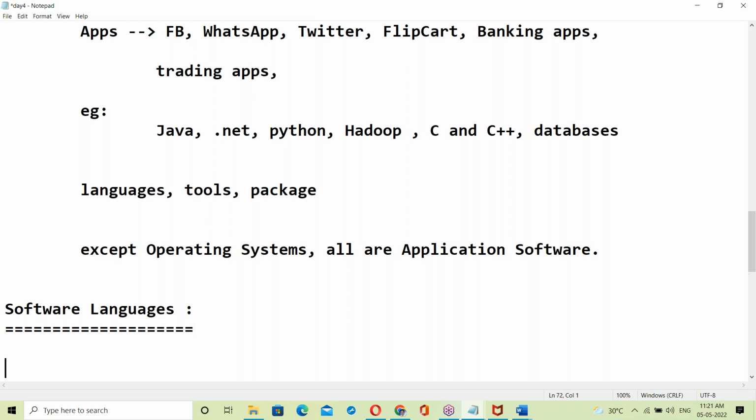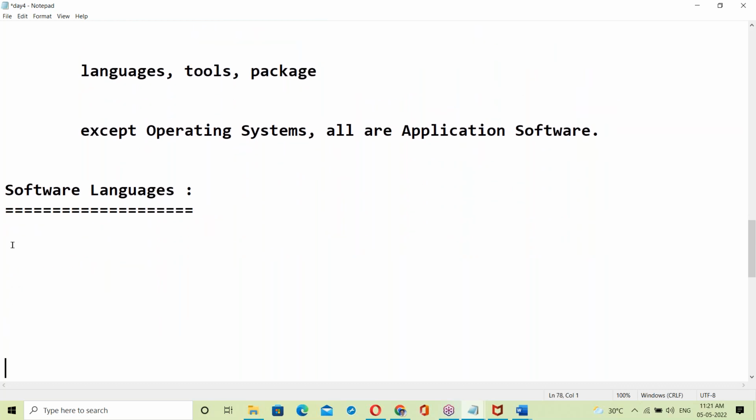Now come to software. In software languages, there are two things. First one, computer understandable language.